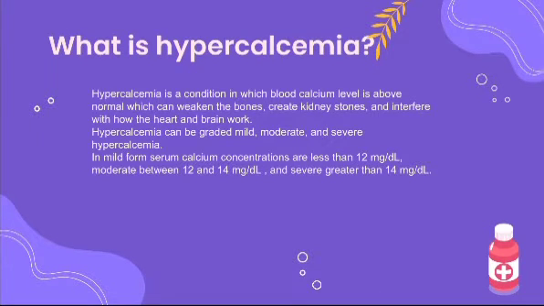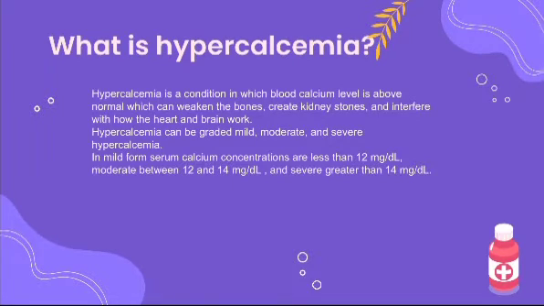So right now we're going to be talking about what hypercalcemia is, but before we get into that, I'm just going to speak very briefly about the functions of calcium in the body so that we can know what will happen if the serum level of calcium is disrupted in any way. So we know calcium is very important for the bones and teeth. We know it is very important for heart contractility, and for skeletal muscle contractility too. It's also very important in blood clotting and it has many different functions in the body.